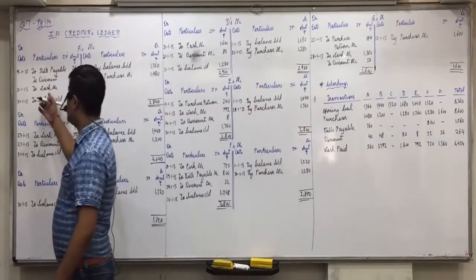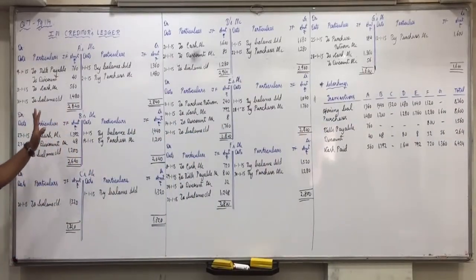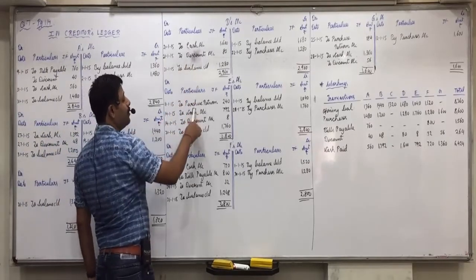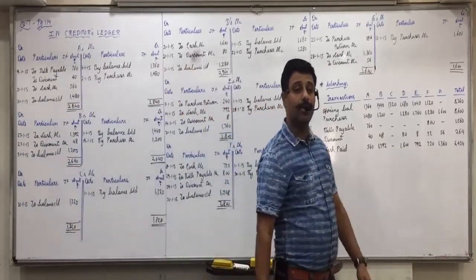Then after cash, don't take the closing balance directly. Closing balance will come at the end only. After cash, let us see other accounts. Do we have any other transaction before closing balance? Here we have cash and discount already taken. Purchase return. Is it a new one or not?